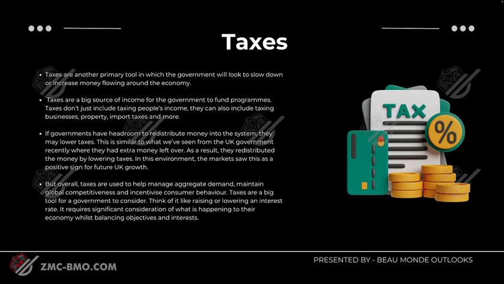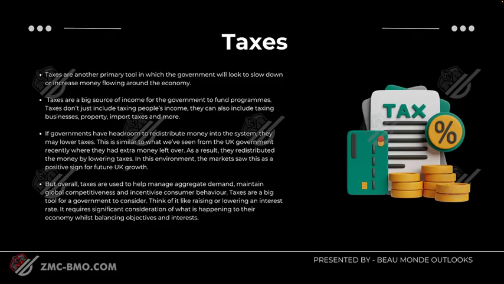If governments have headroom to redistribute money into the system, they may lower taxes. Headroom, think about it like a pot. If they think by the end of the year that they have a larger pot to play with than they initially thought, they spent less than they should have, or they spent less because the economy didn't need it, they might use the rest of that pot to lower taxes because they're able to do that.